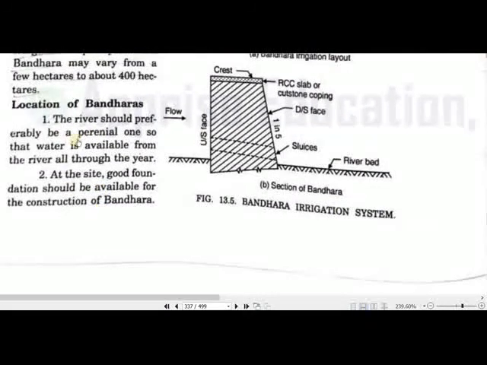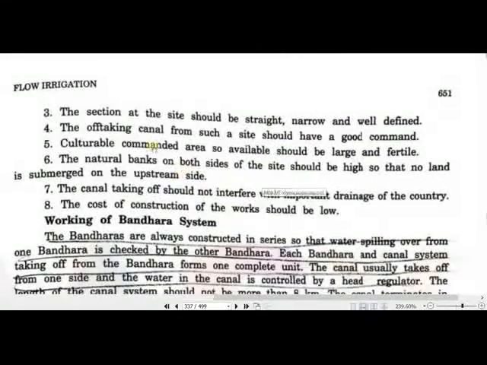Where should the Bandhara be located? The river should preferably be a perennial one, which should have flow throughout the year, so the water is available from the river all throughout the year, and at the site good foundation should be available in order to construct this Bandhara irrigation system. And the site and the section at the site should be straight. The off-taking canal from such a site should have good command area, cultivable command area, which should be large and fertile.